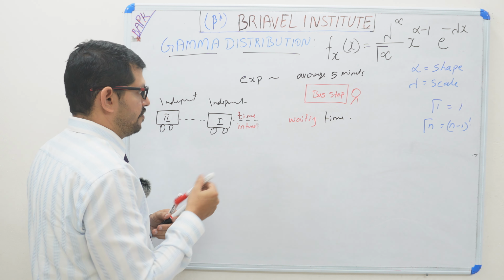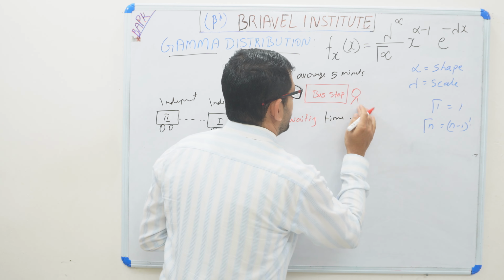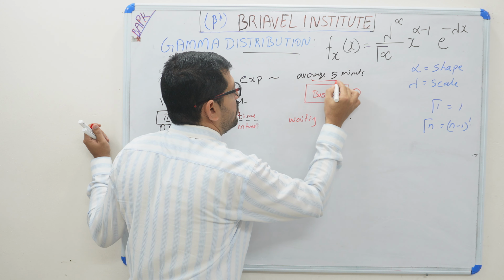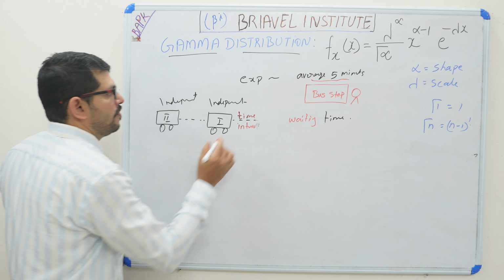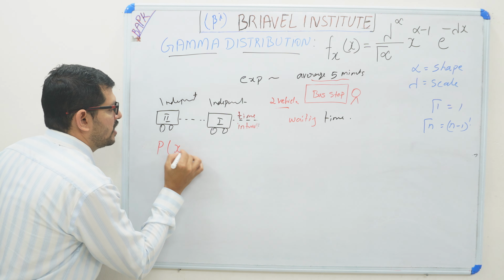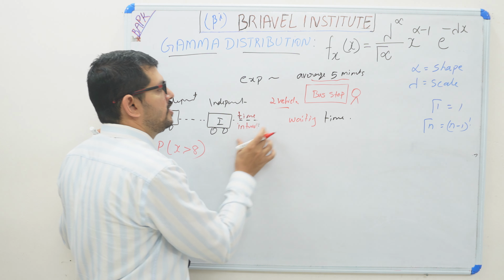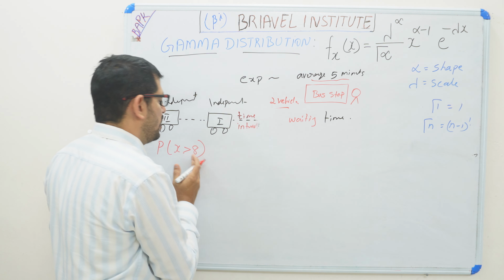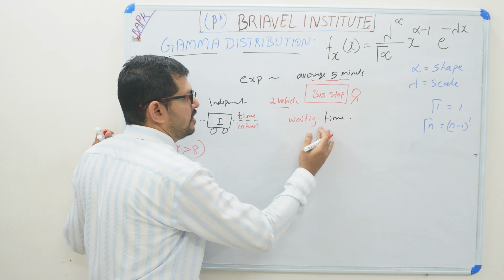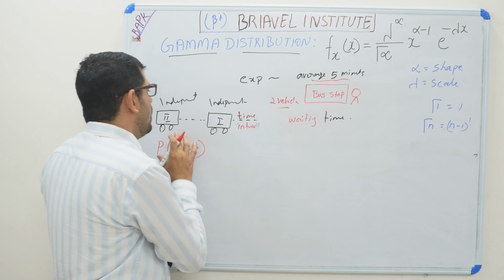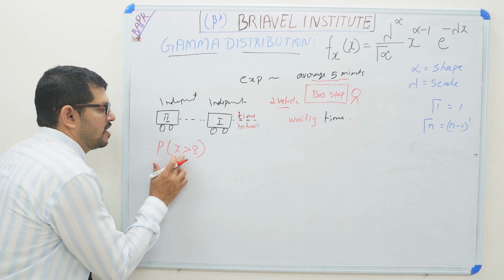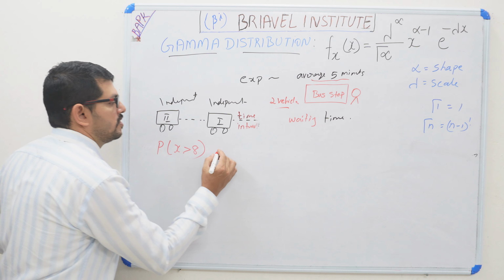So he is waiting for 2 vehicles; here the number of events is 2. Each event has to happen in 5 minutes of time. We are asking about the probability that X is greater than 8. Within 8 minutes, these 2 buses have to take more than 8 minutes to reach the bus stop. The first bus may reach within 3, 2, or 4 minutes, it's independent, and the second bus also takes about 5 minutes. So we are asking whether this time is greater than 8 minutes.